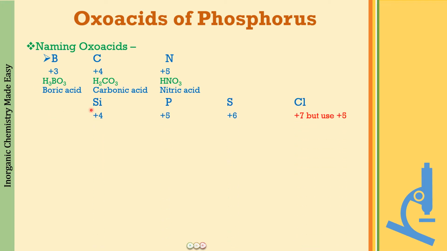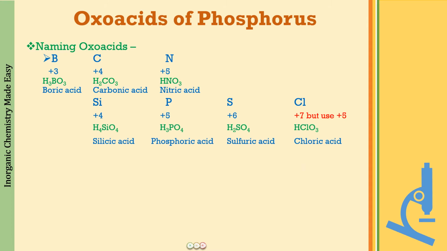So we have silicon, phosphorus, sulfur and chlorine. I have told you that these will form the ic acids in their highest oxidation state, except for chlorine, which is going to use +5 oxidation state instead of +7 for the ic acid. Let us see the ic acids for these also.